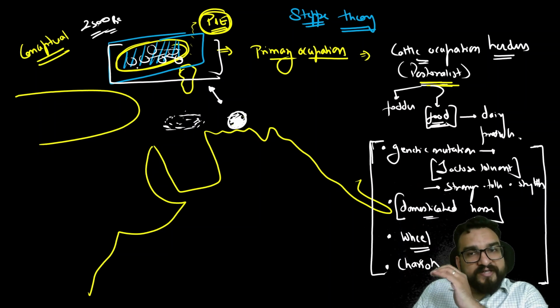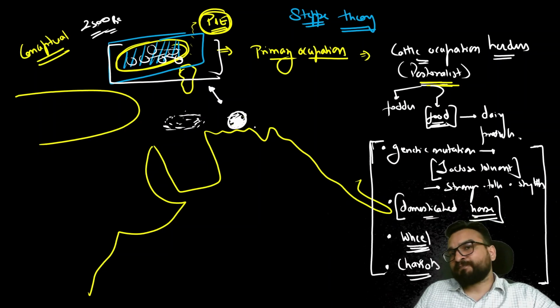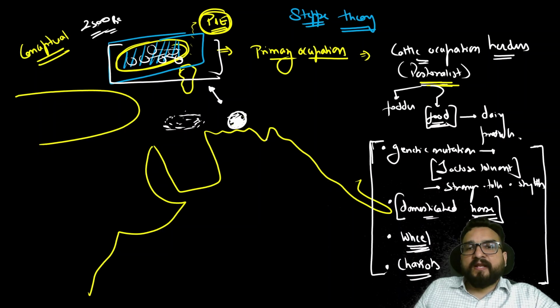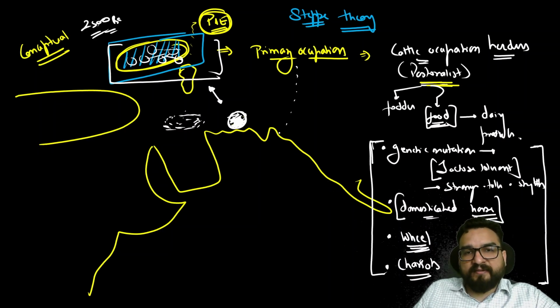But here, war is their primary means to sustain themselves. They will be utilizing the best quality horses, wheels and chariots, none of which we have found in the IVC. Try to understand.